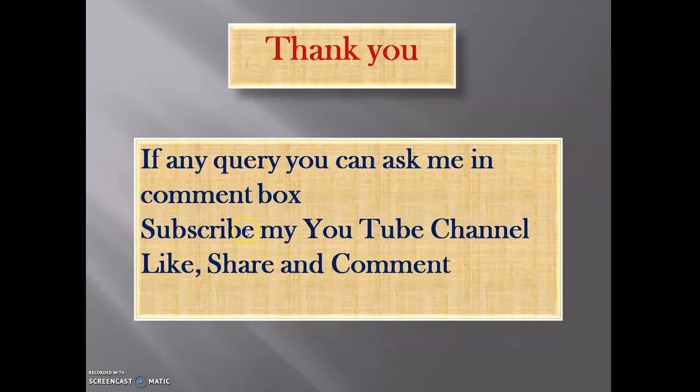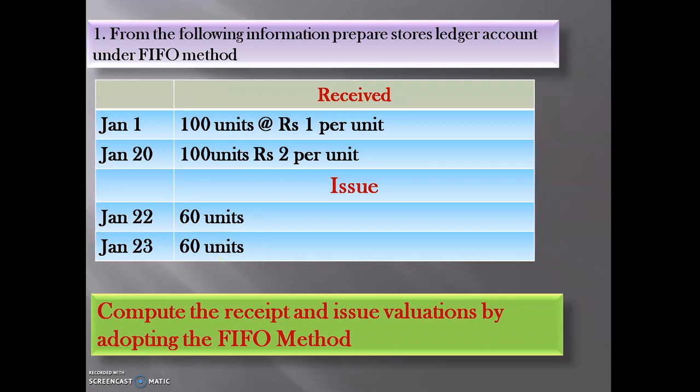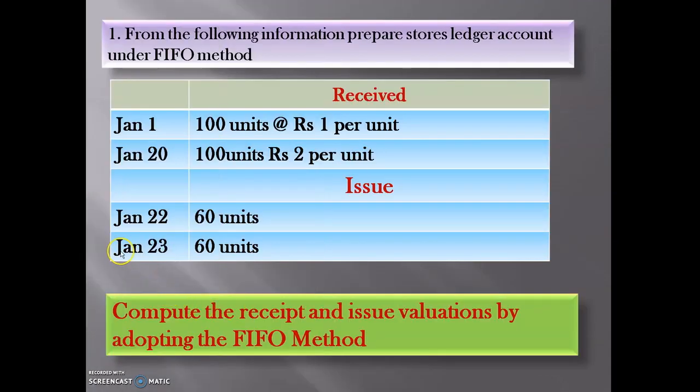Now see the next transaction, on January 23: it issued 60 units of material to the production departments. We have to mention first the date column, that is January 23. In the receipt column we leave it blank, and in the issue column, see the transaction once again, January 23, it issued 60 units.